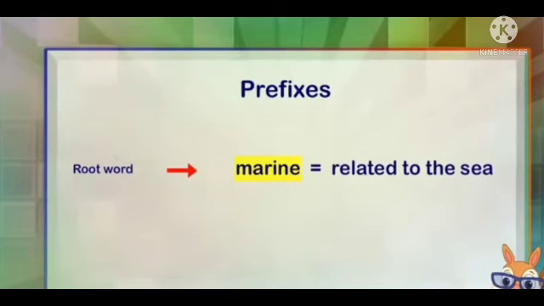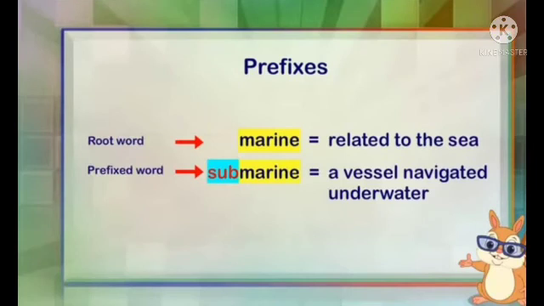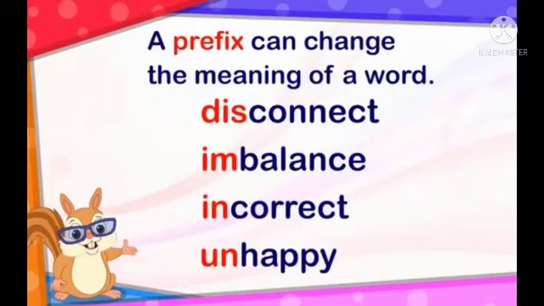If we add a prefix to it, for example, submarine. Now what do you mean by submarine? A vessel navigated under water. So this is a prefix. Prefix can change the meaning of the word.